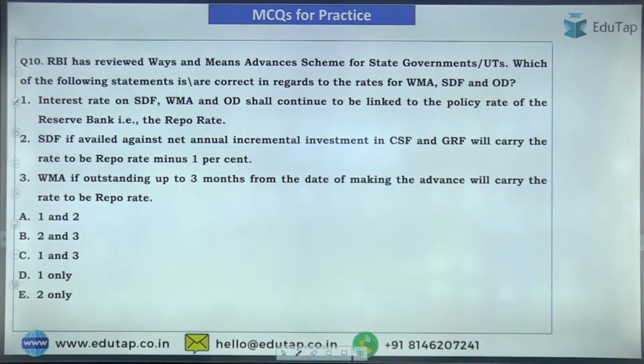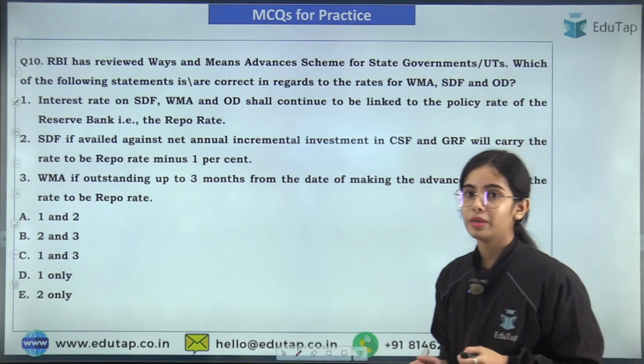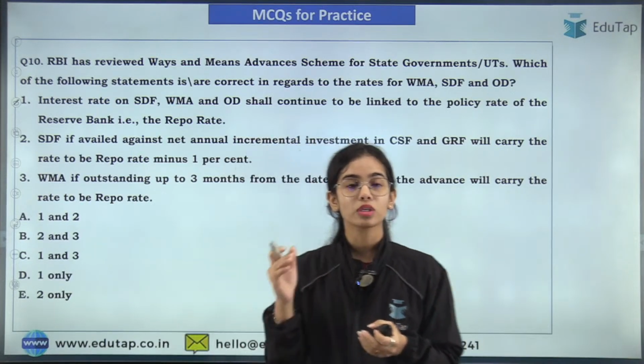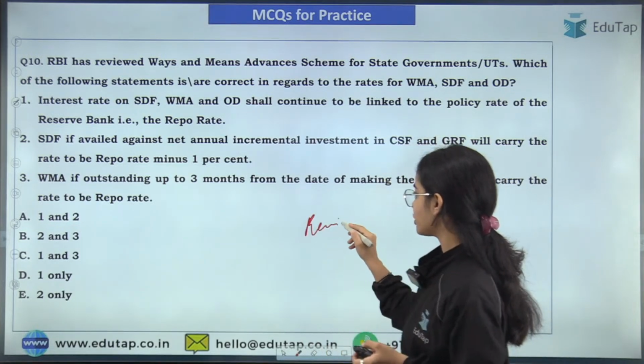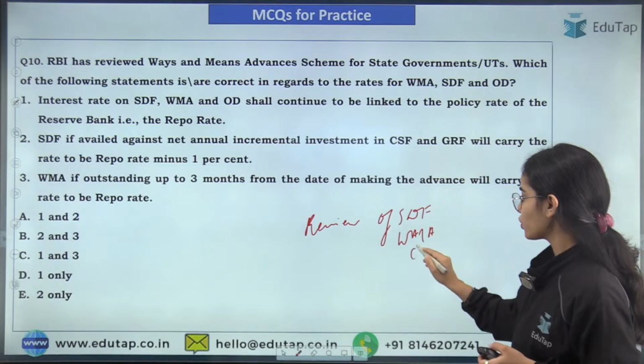Now this is very important. Okay, I have started getting the answer. The answer is C. Okay, let's see. See, what has happened that in June 2024, the Reserve Bank of India released a notification. Okay, that was regarding the review of SDF, ways and means advances, and overdraft.